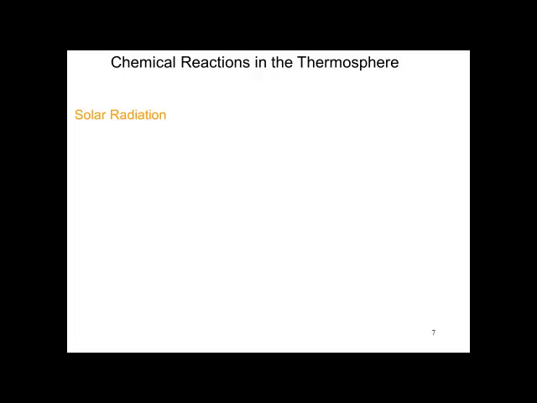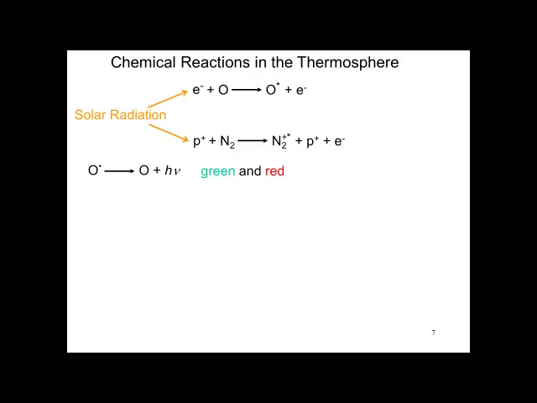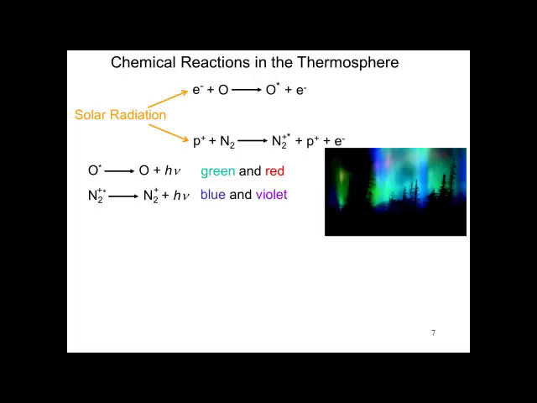Let's look at some chemical reactions in the thermosphere. Solar radiation from solar flares generates lots of protons and electrons. These travel through space and react with monatomic oxygen, exciting the atom. Protons react with nitrogen molecules and excite those. When the excited oxygen atom loses the energy, it appears as green and red light. And the nitrogen losing the extra energy appears as blue and violet light. These are what we call the northern lights that often are seen, especially during the winter.